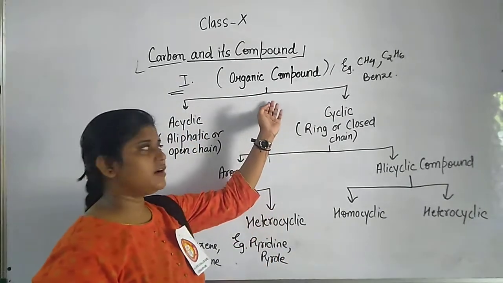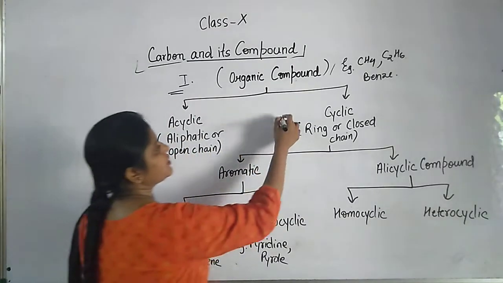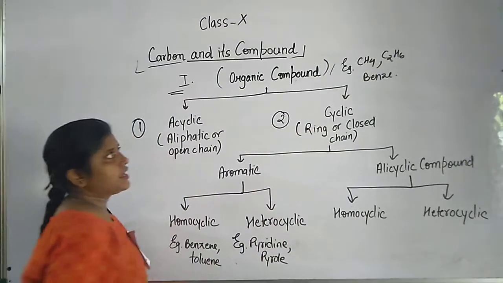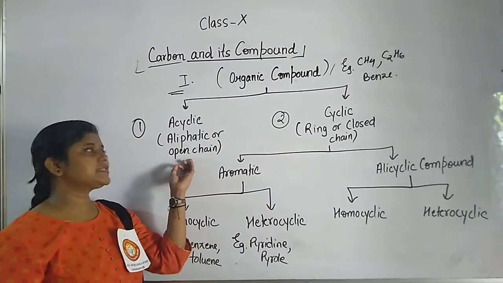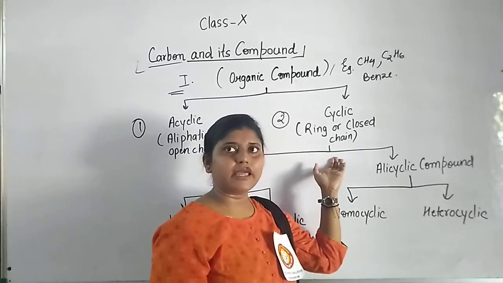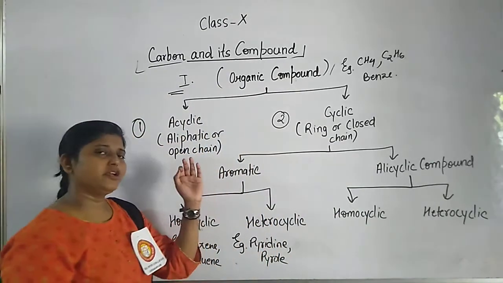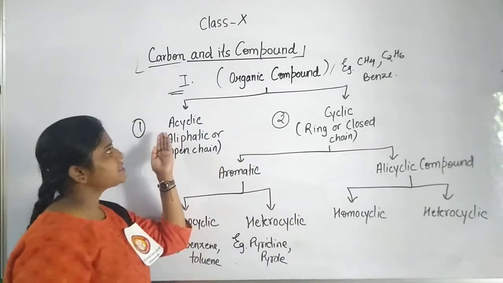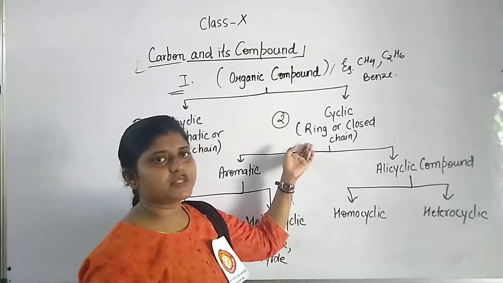Organic compounds are further classified into 2 categories: the first is the acyclic compound and the second is the cyclic compound.